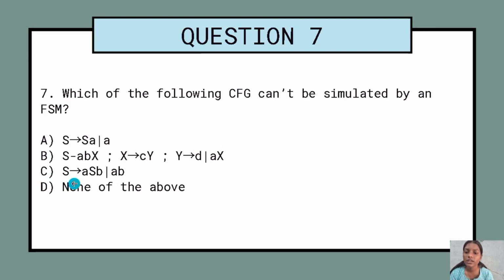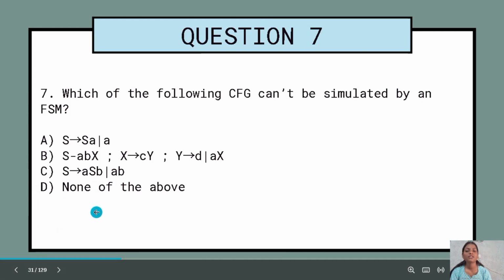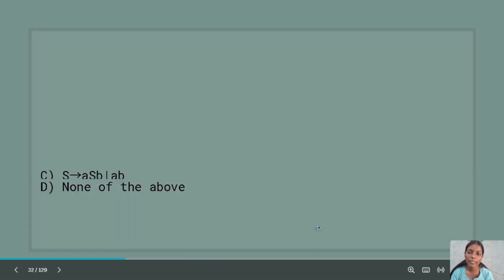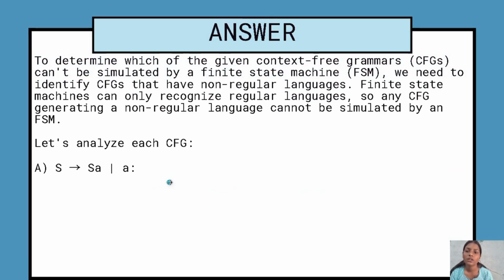For option C, the CFG says S goes to A, capital S, and small b, and small a and small b. And the fourth option, D, says none of the above can be simulated by an FSM. So let's analyze each option.